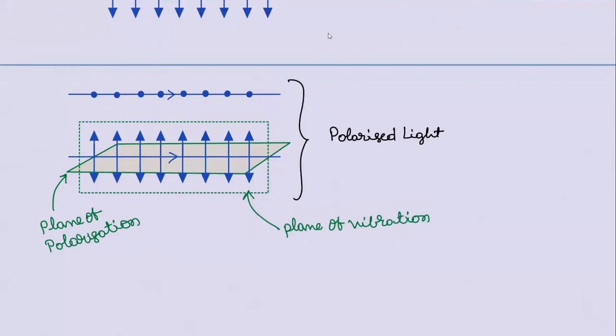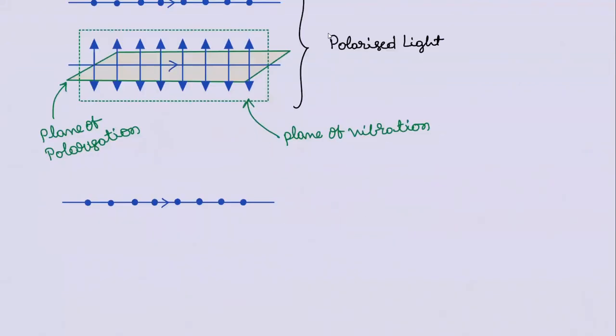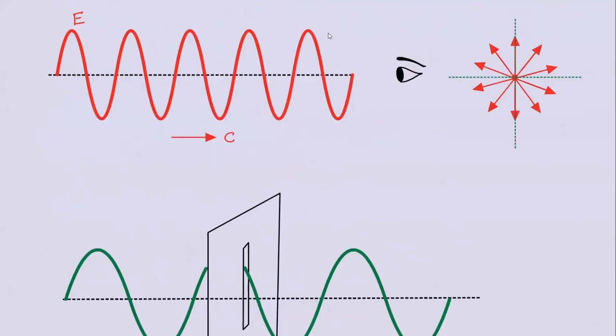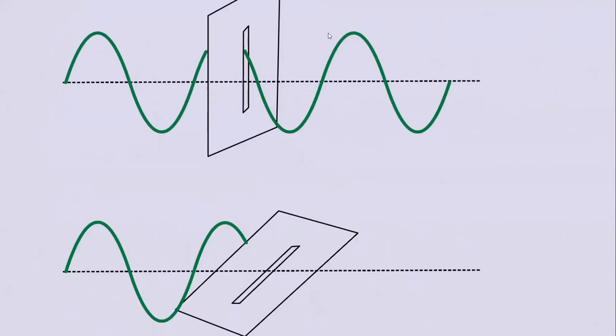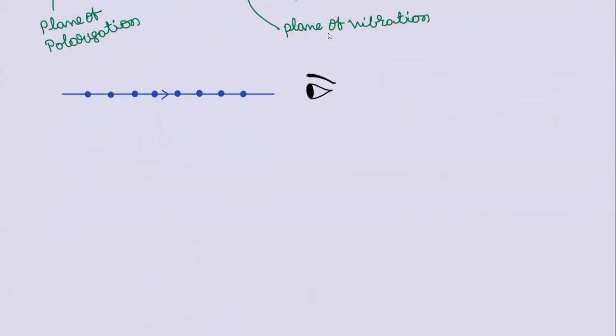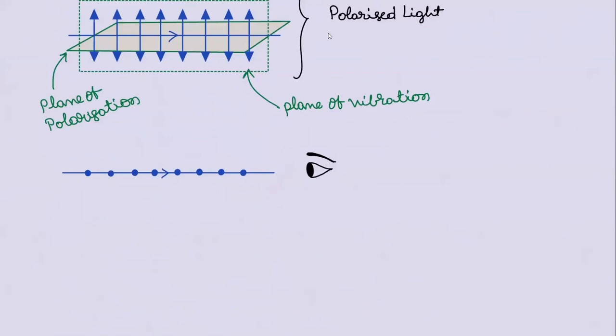Let us take a small test. If you look at this light ray from this end, what is the vibration, how does it look? Observe, unpolarized light, I made a diagram like this. If I look at here, the electric field can vibrate like this, or like this, or at some angle. All possible angles are there. If I look at this, what will be the vibration of the electric field?